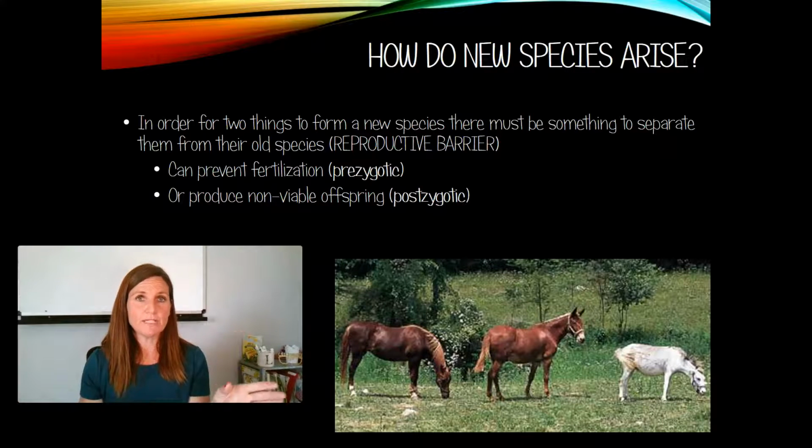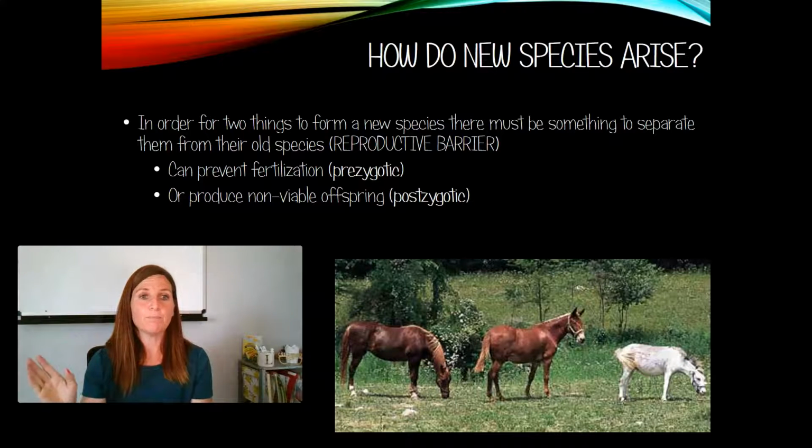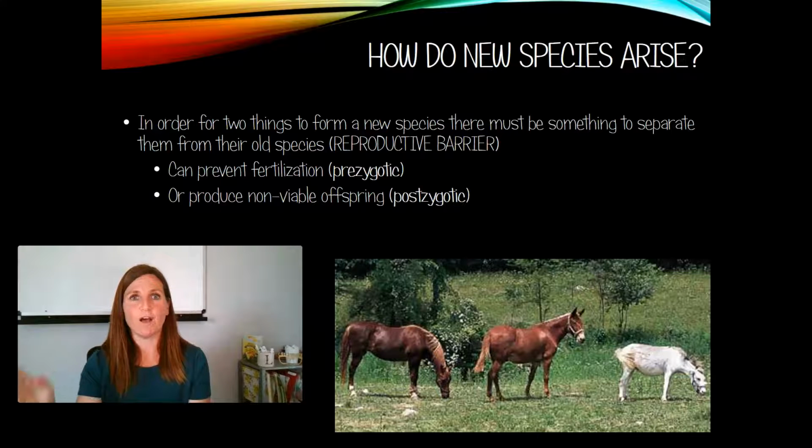The first, pre-zygotic barriers, prevent two species from interbreeding. The second, post-zygotic barriers, prevent them from producing fertile offspring. So we're looking at the two concepts of our species barrier. This is a picture of a mule in the center, and this is a horse over here, and this is a donkey. And so the mule is a hybrid between a horse and a donkey.